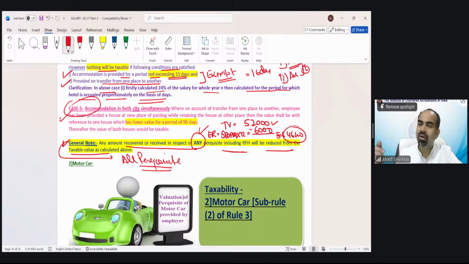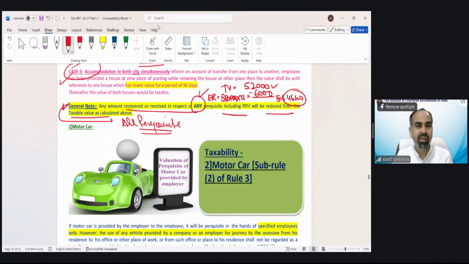You go shopping for 10,000 rupees, I will pay. But for that, I will charge 2,000 rupees. So technically, the benefit is not for 10,000. The benefit is only for 8,000. So how much is going to be taxed? Only 8,000. Perk means the benefit, the amenities, the facility. So if anything has been charged against it, then it needs to be reduced from the taxable value. It's a general note applicable in case of all perquisites. I hope this is also clear now.